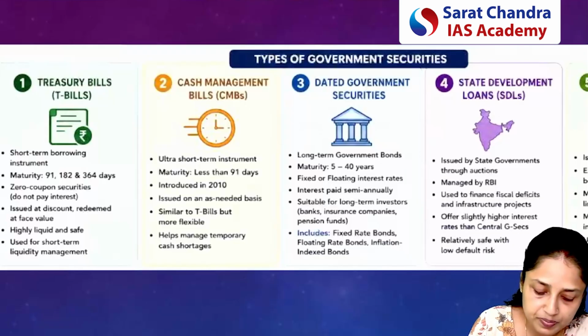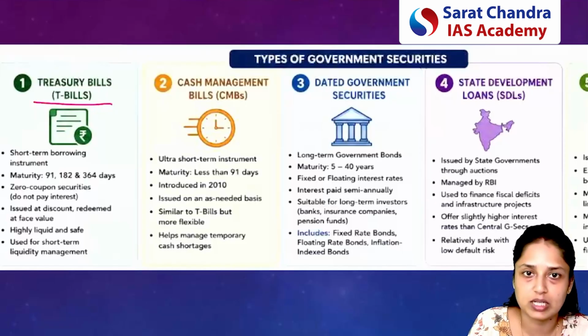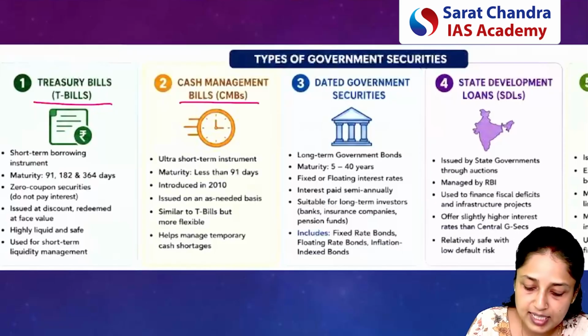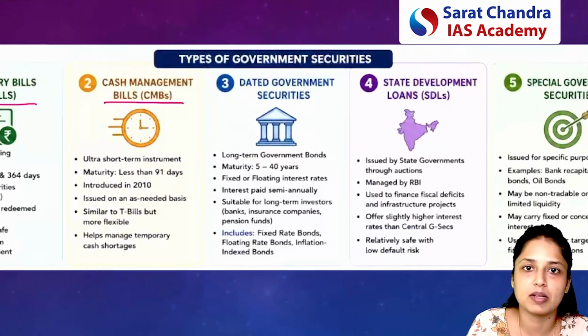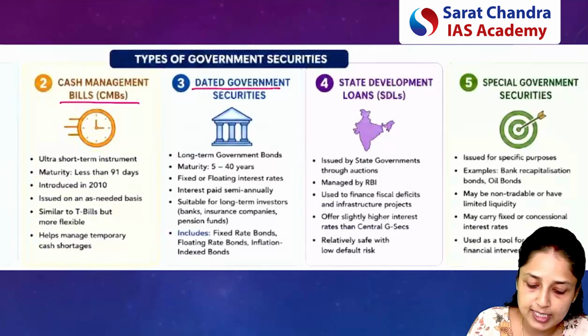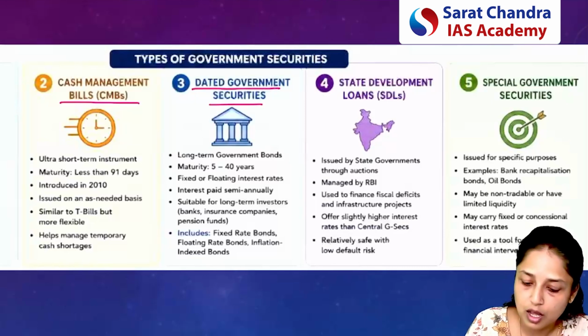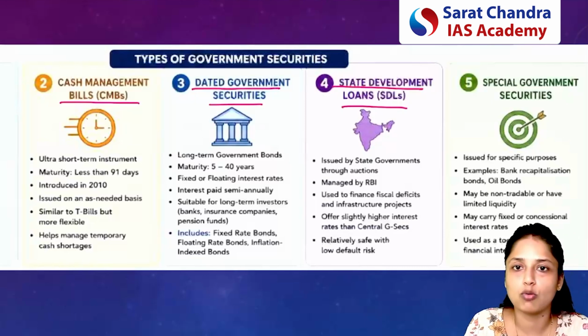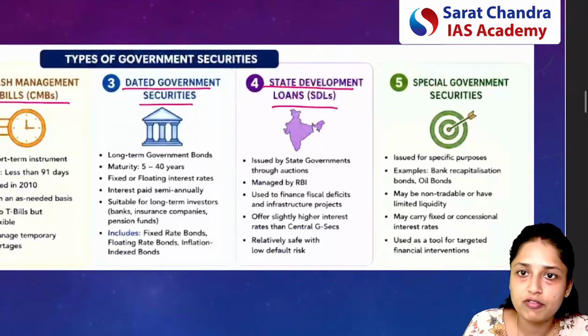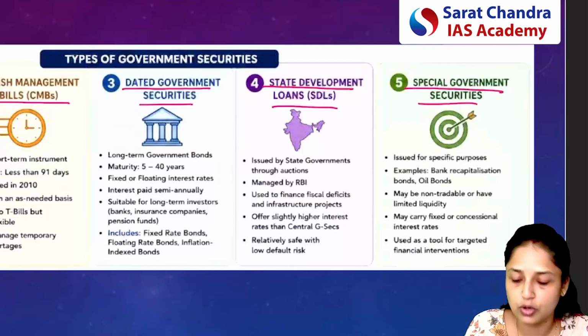So first is the T-bills or the treasury bills. Second kind of security is the CMBs or the cash management bills. Third type of security is the dated government securities. Fourth is the state development loans or the SDLs, and fifth is the special government securities.